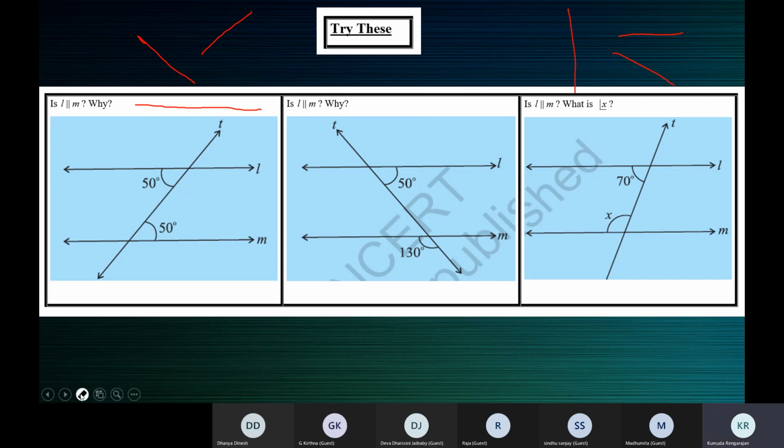This is 50 degrees, this is 50 degrees. You can see the Z: parallel line, transversal, parallel line. Here are the alternate interior angles, this one and this one. And this is also 50 by linear pair. So alternate interior angles are equal. That means L is parallel to M.